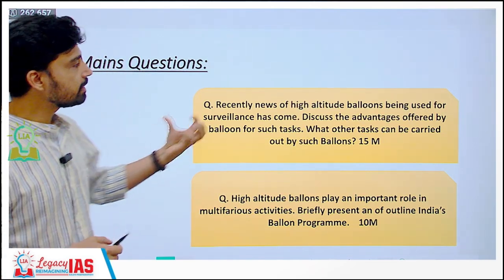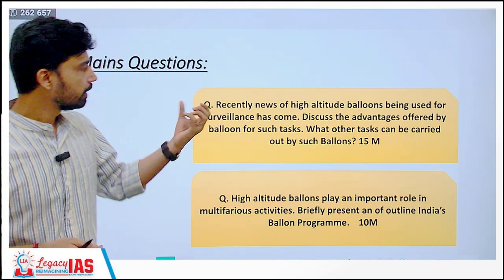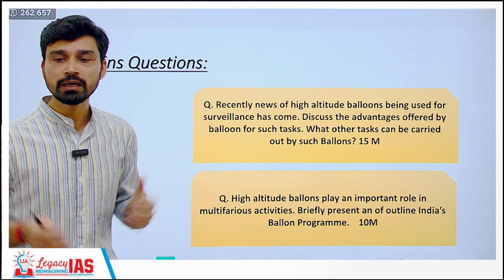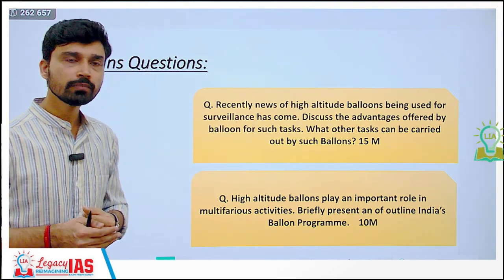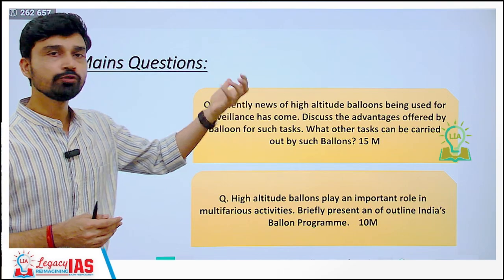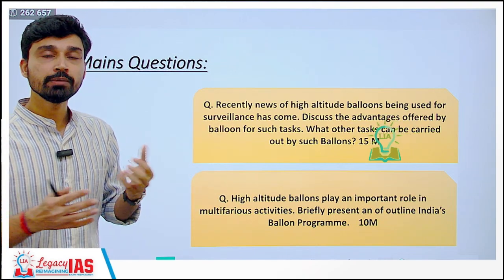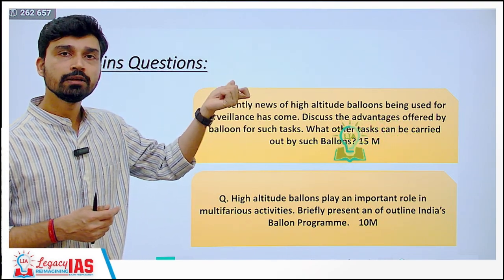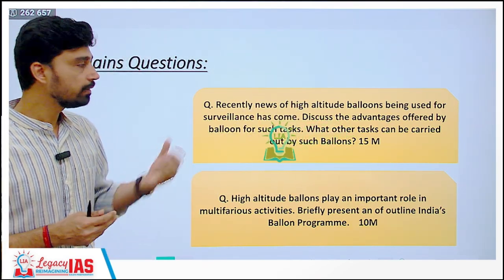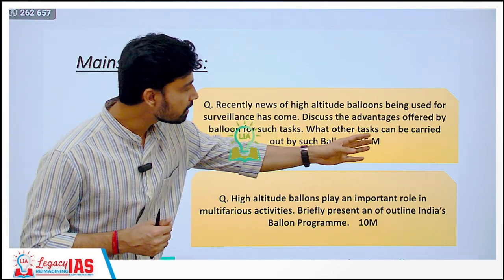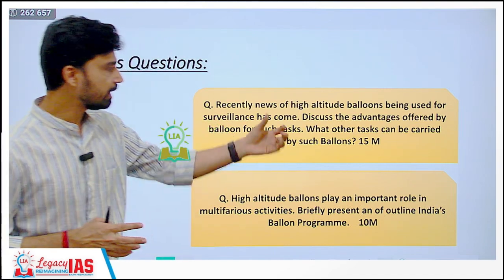Now based on this, if you can try to understand what kind of questions may be framed in the mains examination. So one question that we have written here is, for example, because it is a current affairs topic, that the recent news of high altitude balloons being used for surveillance has come. Discuss the advantages offered by balloon for such tasks. That means first of all, the first part is basically a statement. So you have to explain this or connect with the news. And then in the second part of the question, you have to discuss what are the advantages, why the balloon is being used for the espionage task, what other tasks can be carried out by such balloons. Then you can highlight here all the tasks that are carried out by the HAB. That can be a 15-mark question.